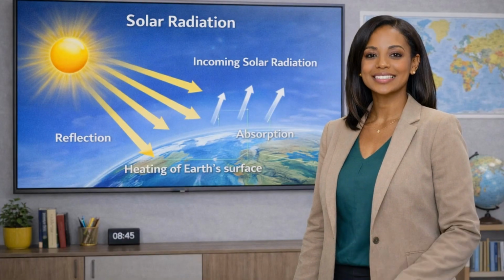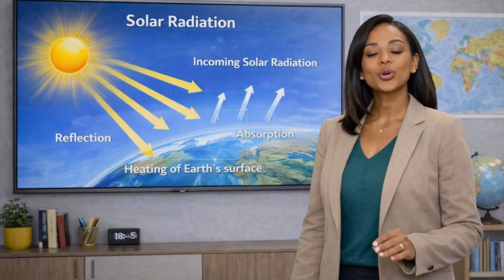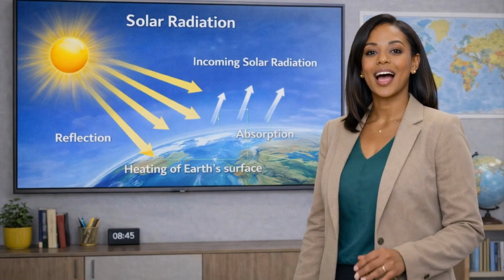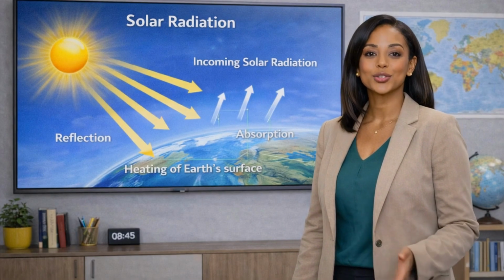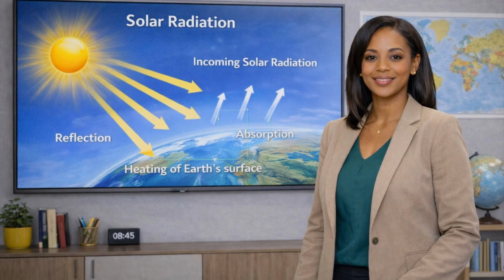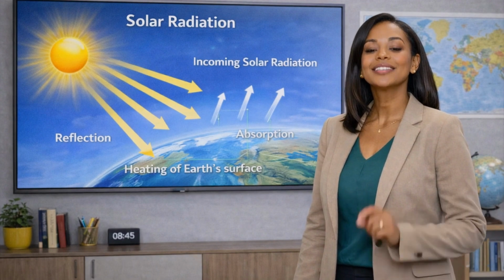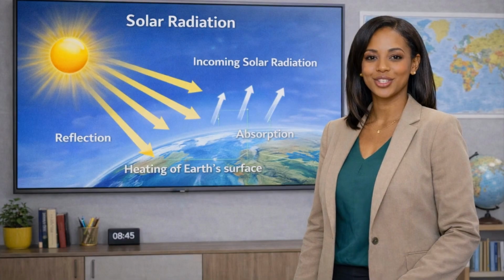Now that we understand the structure of the atmosphere, let us look at the main source of energy that drives weather and climate. That source of energy is the sun. The sun constantly sends energy to the Earth in the form of solar radiation.